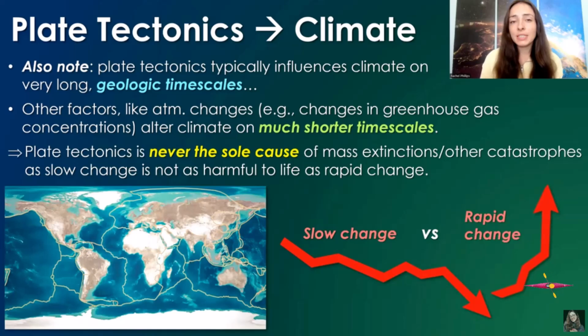And for this reason, plate tectonics is typically not the sole cause of events like mass extinctions or other catastrophic events in Earth's history, because slow change, I've talked about this many times in my videos, does not harm life as much as fast change.